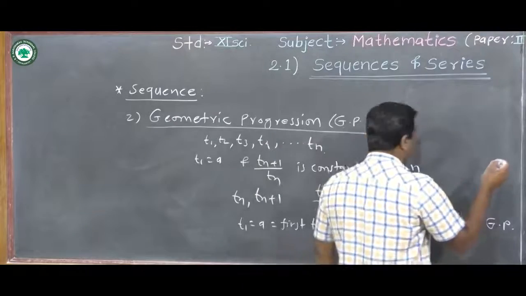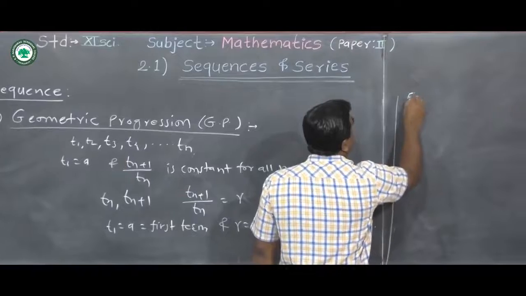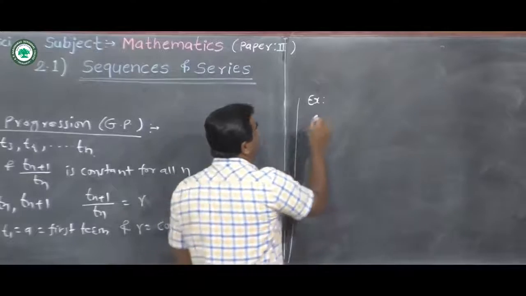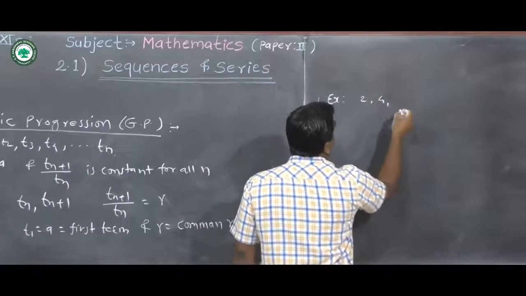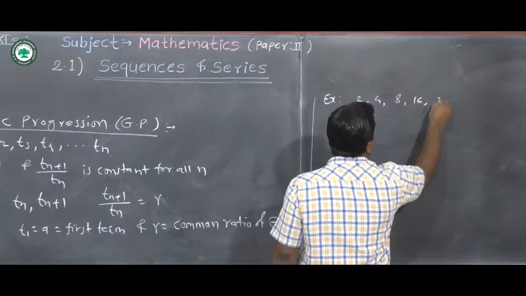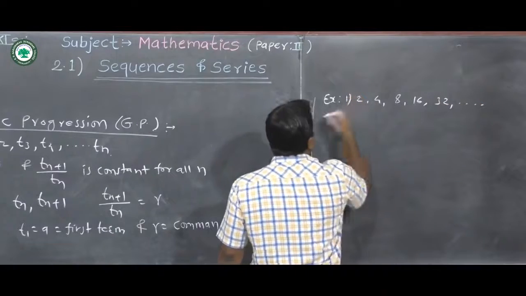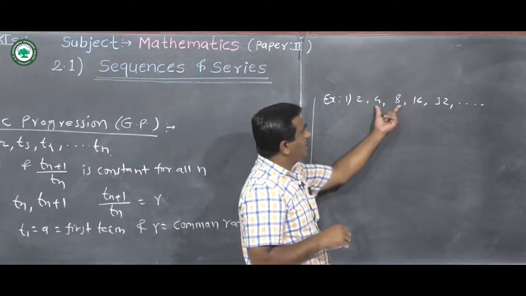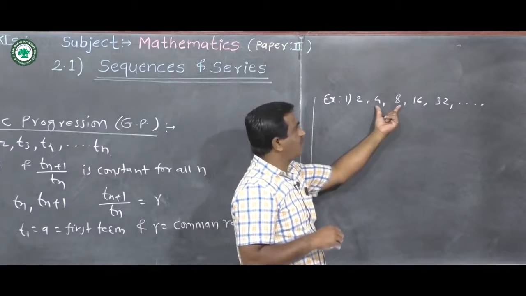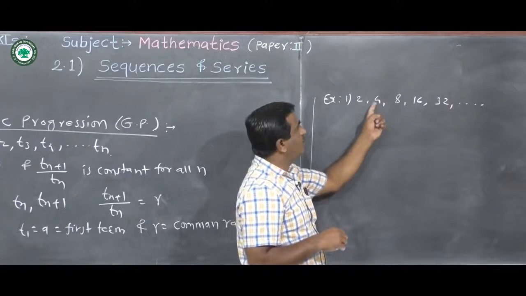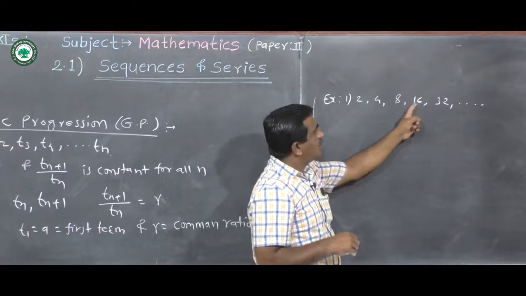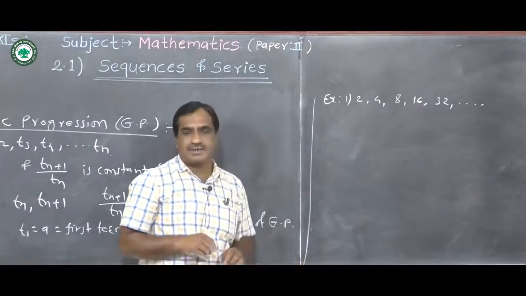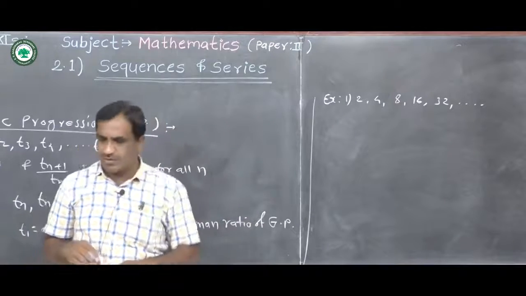First example: 2, 4, 8, 16, 32. This is a geometric sequence. If we take any two consecutive terms, 8 and 4, and take the ratio of these two terms, that is 8 upon 4 equal to 2, 4 upon 2 equal to 2, 16 upon 8 equal to 2. That is, each ratio is constant, then that sequence is called a geometric sequence.